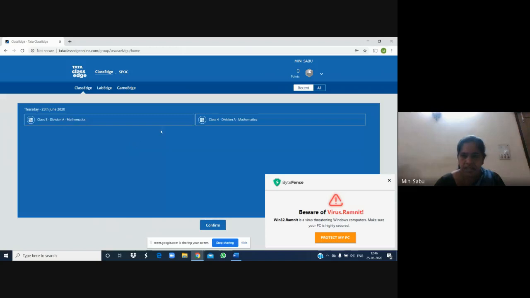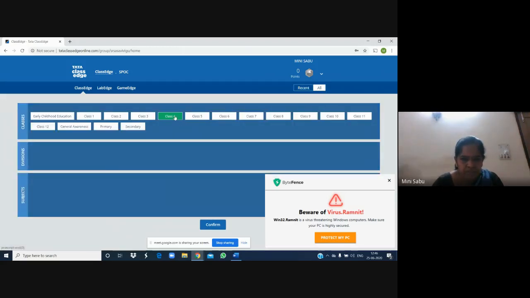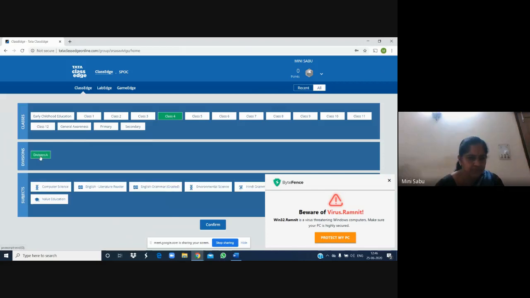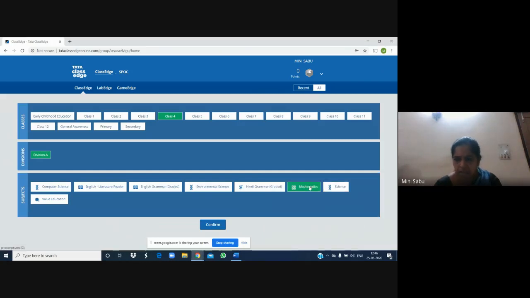Now it is opening. Actually, Tata Class Edge was playing with us. Class 4, Division A, and our subject is mathematics, and confirm.